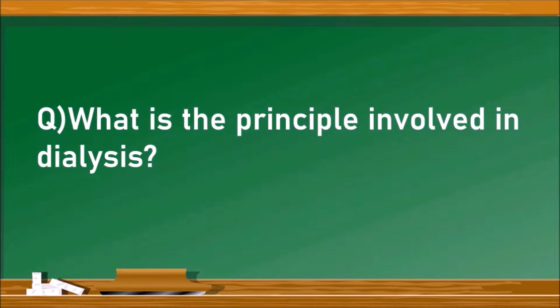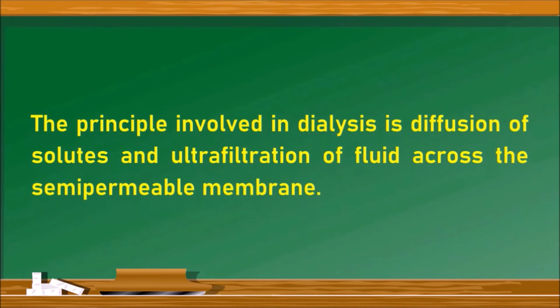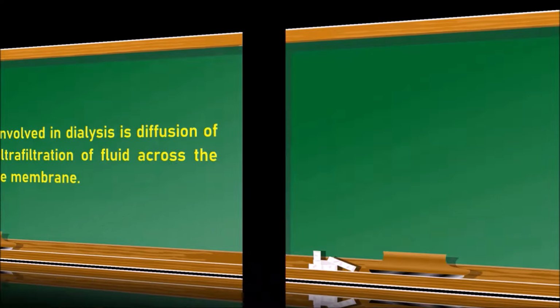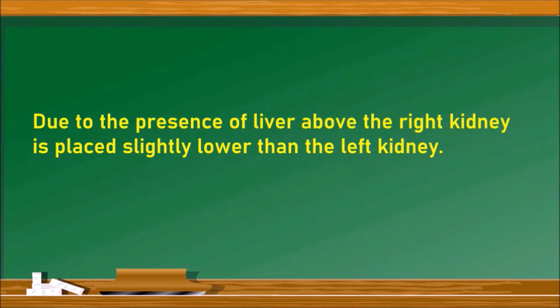Next question. What is the principle involved in dialysis? The principle involved in dialysis is diffusion of solutes and ultrafiltration of fluid across the semi-permeable membrane. On this principle, the dialysis works. Next question. Why is the right kidney placed slightly lower than the left kidney? When you observe the diagram of the excretory system of a human being, the right kidney is just lower than the left kidney. Why? It is because of the presence of the liver above the right kidney, so it is placed slightly lower than the left kidney.